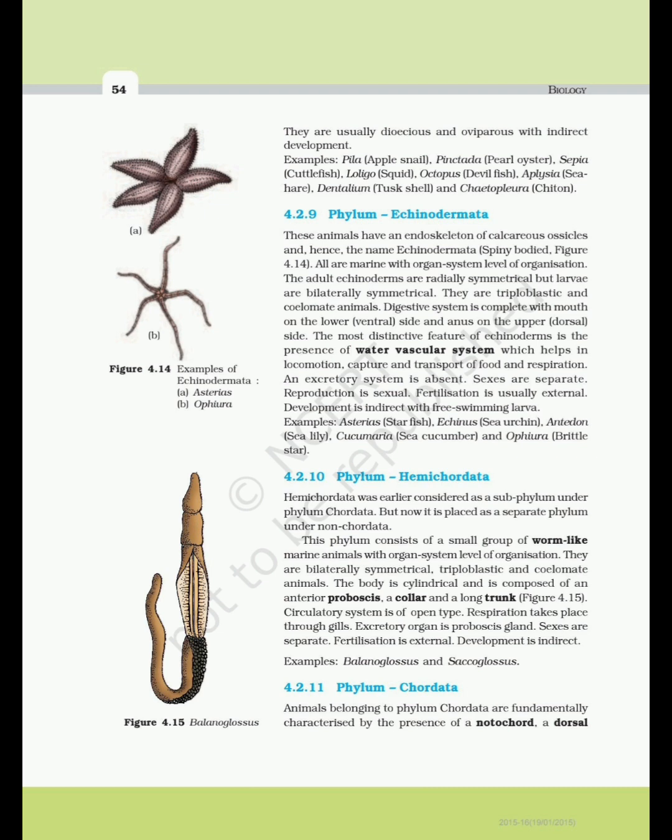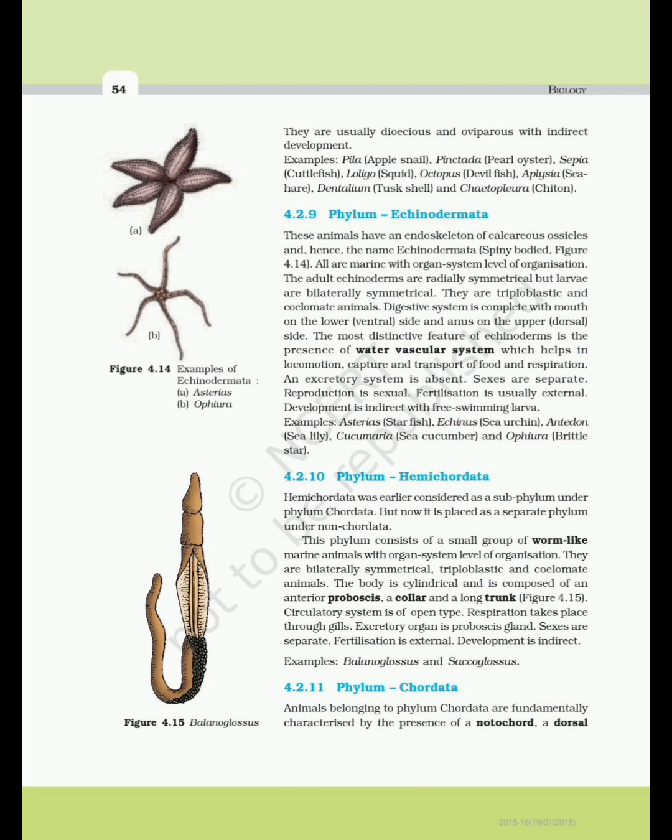4.2.9 Phylum Echinodermata. These animals have an endoskeleton of calcareous ossicles, and hence the name Echinodermata, spiny-bodied, figure 4.14. All are marine with organ system level of organization. The adult echinoderms are radially symmetrical but larvae are bilaterally symmetrical. They are triploblastic and coelomate animals. Digestive system is complete with mouth on the lower ventral side and anus on the upper dorsal side.